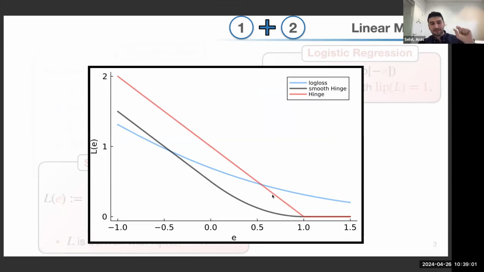They try to mimic the same 0-1 loss, but they all have different properties. So in general, this is a modeling choice. Or if we are doing some machine learning experiment, we experiment with different loss functions.